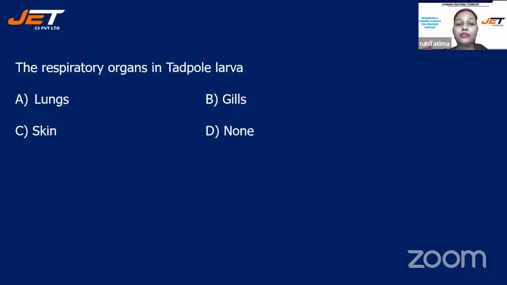Next question we have the respiratory organs in tadpole larva. Your options are option A, lungs, option B, gills, option C, skin, or option D, none. Children, the question is asking about the respiratory organs in tadpole larva. Use your mind, you all can answer this question. This is a very easy question, only a little bit tricky one.